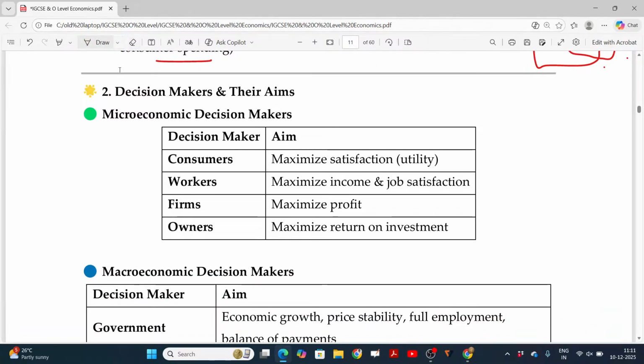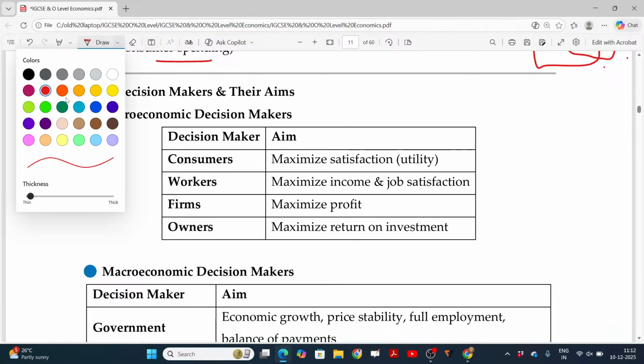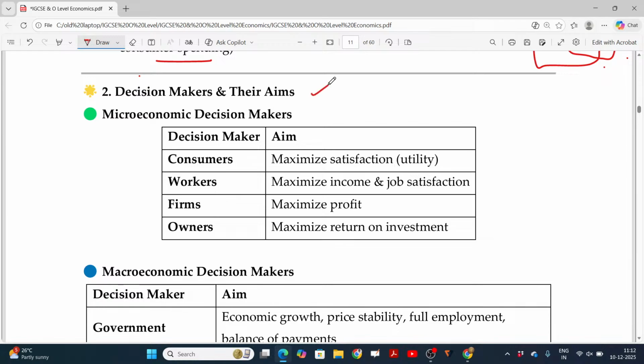Now, decision makers and their aims. In case of microeconomics, who are the decision makers? Consumers, workers, firms, and owners. Okay. In case of consumers, whatever the amount they spend or resource they utilize, they need to get more satisfaction, maximize the satisfaction or utility.